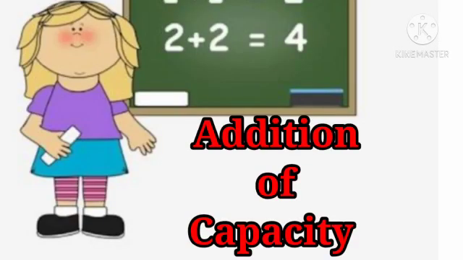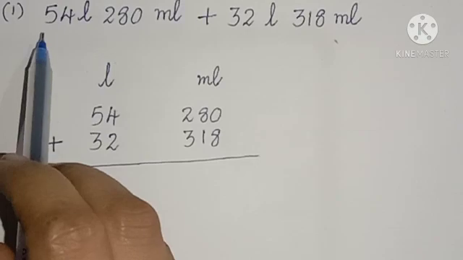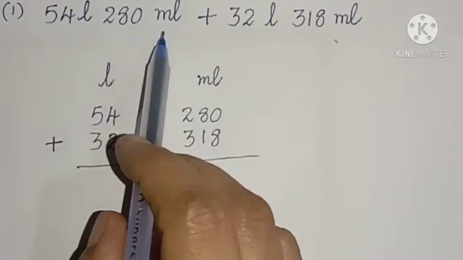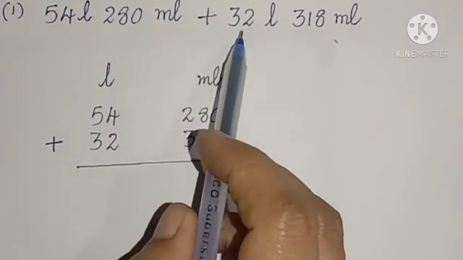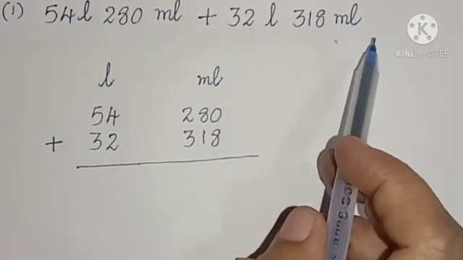Now we can move on to addition of capacity. Children, first question for you. 54 liters 280 milliliters plus 32 liters 318 milliliters.